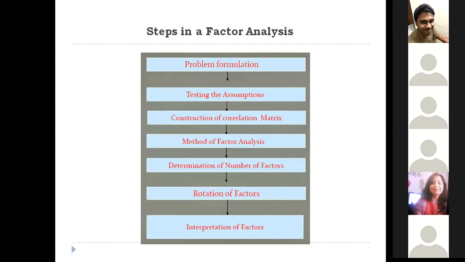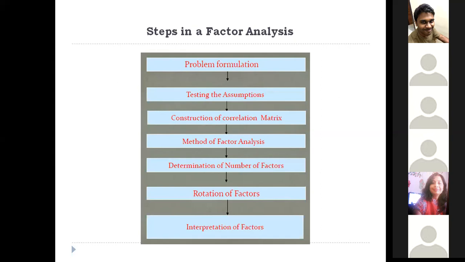So first you define your purpose and find out the problem, why you have to go for this, and you test your assumptions. I mean, check whether your data is suitable for data reduction techniques, like what we did: we tried the Bartlett test, and we checked the KMO values as well, right? So you do that, and then you have to construct a correlation matrix. To do the test, you have to compute a correlation matrix.